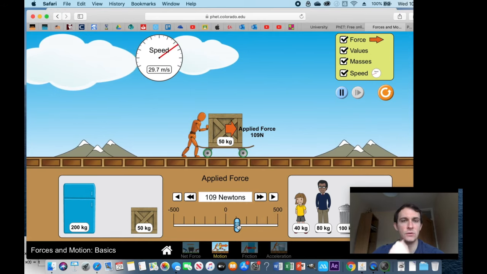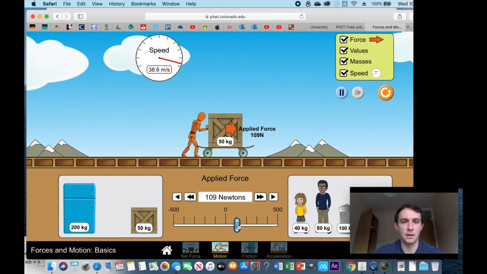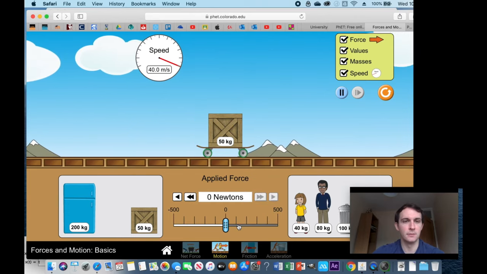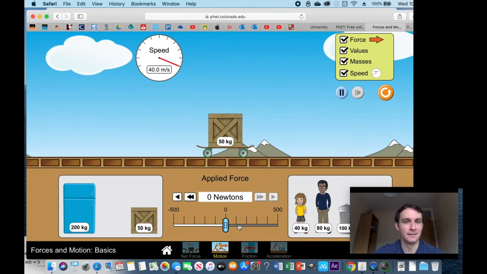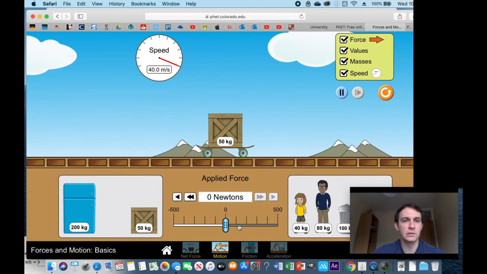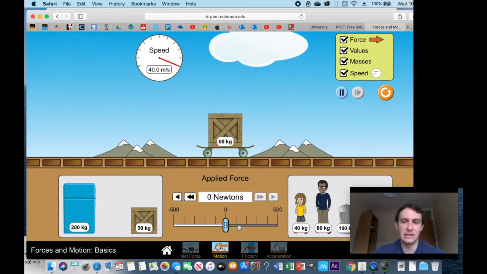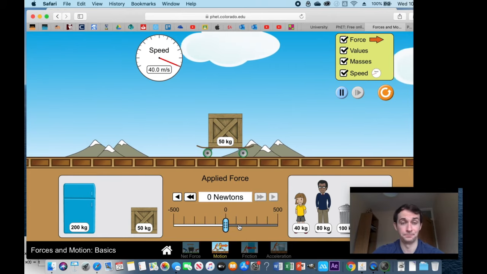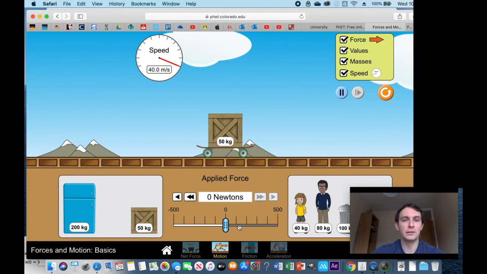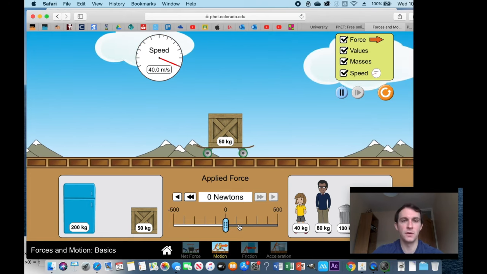So this is Newton's second law, going up and up and up. When he applied a force, the object, in this case a wooden crate, continued to accelerate.